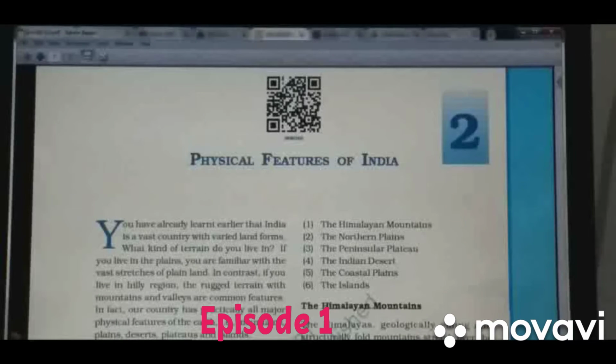Children, those who have old books, or if they have plate tectonic theory and formation of Himalayan mountains and northern plains or Gondwana land, they will not get confused. Those topics are not in your syllabus now, so that is why I am also going to start with physiographic divisions of India directly.